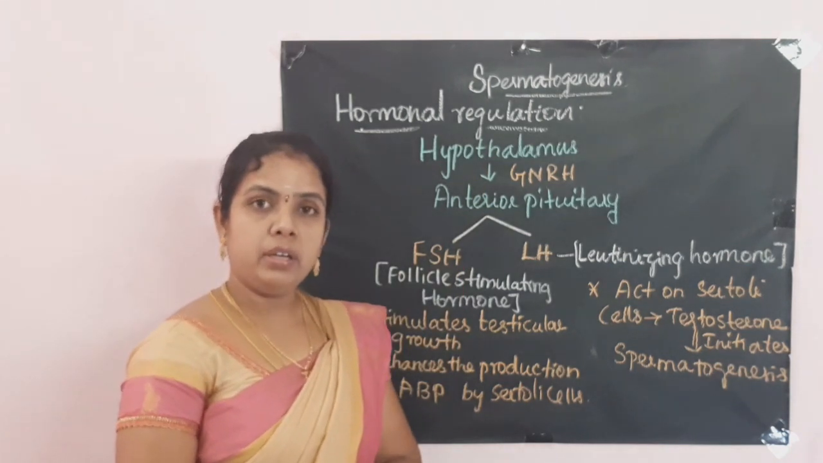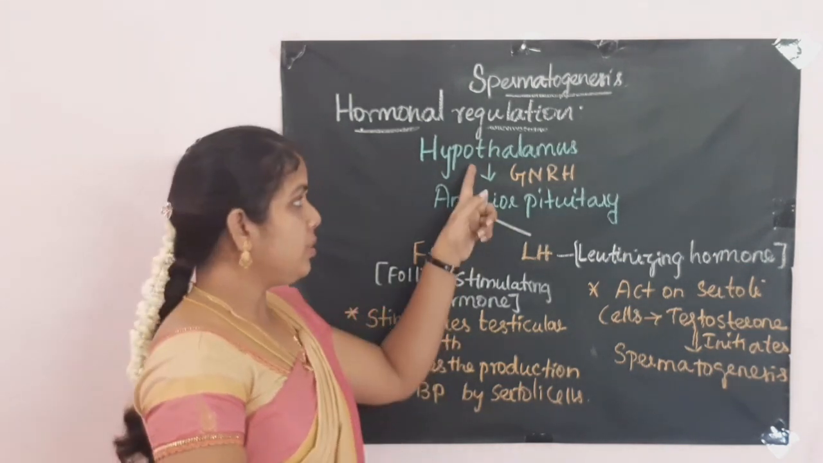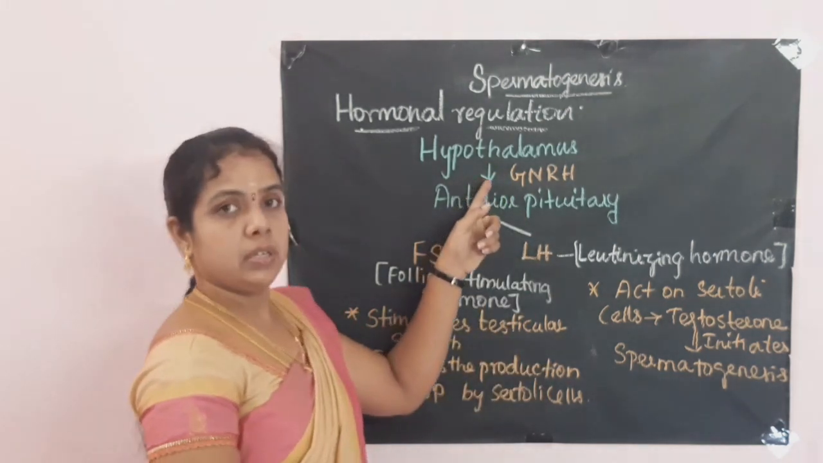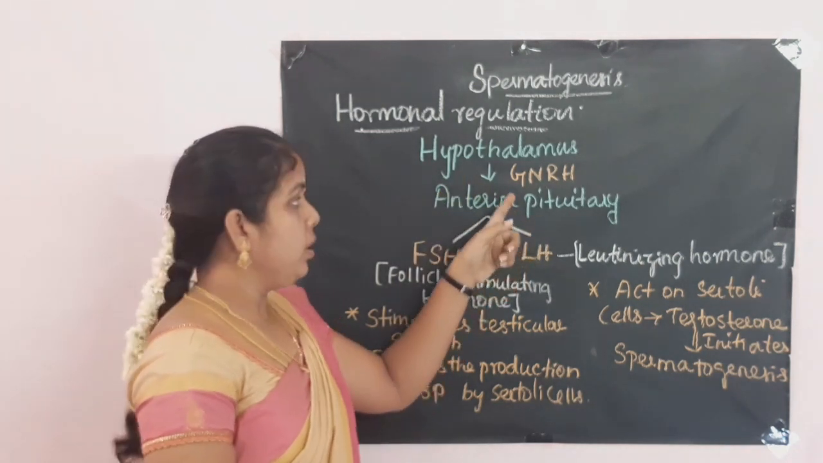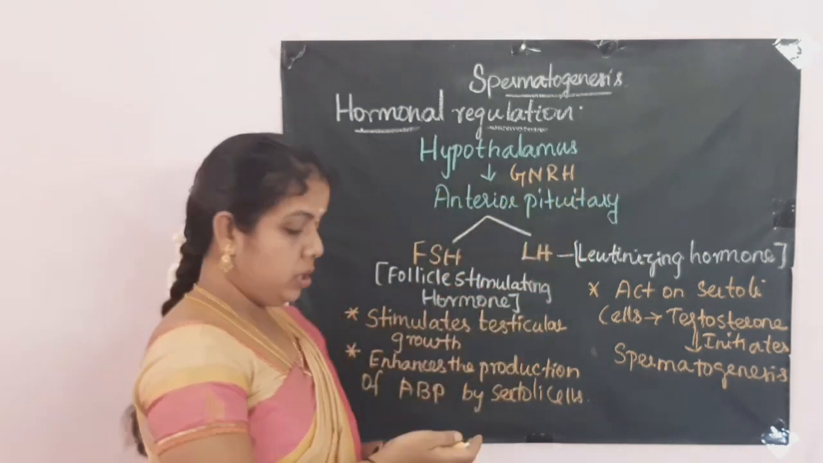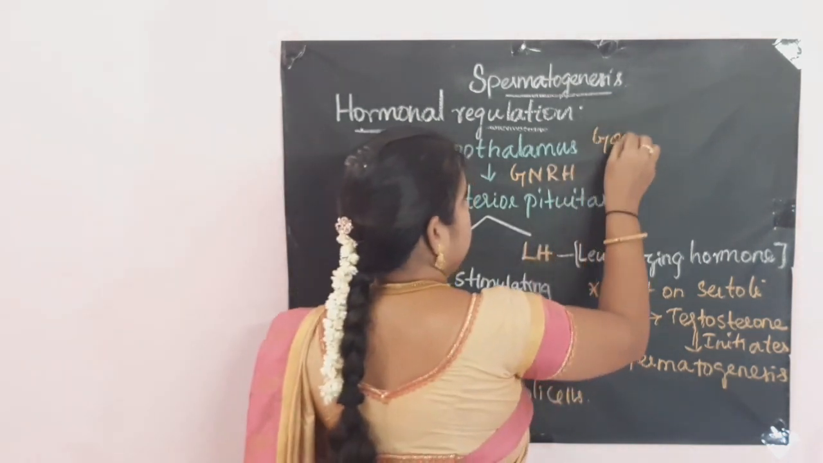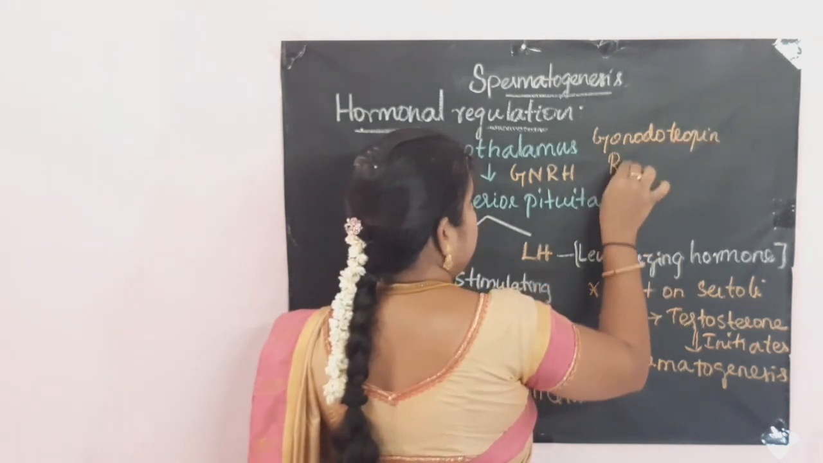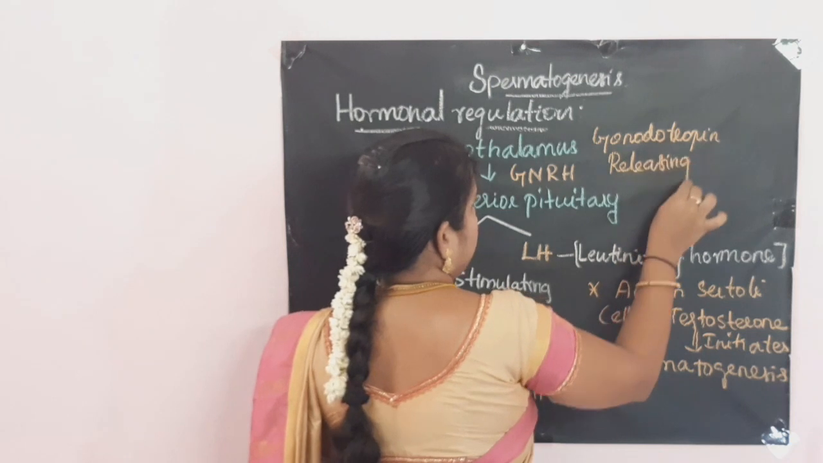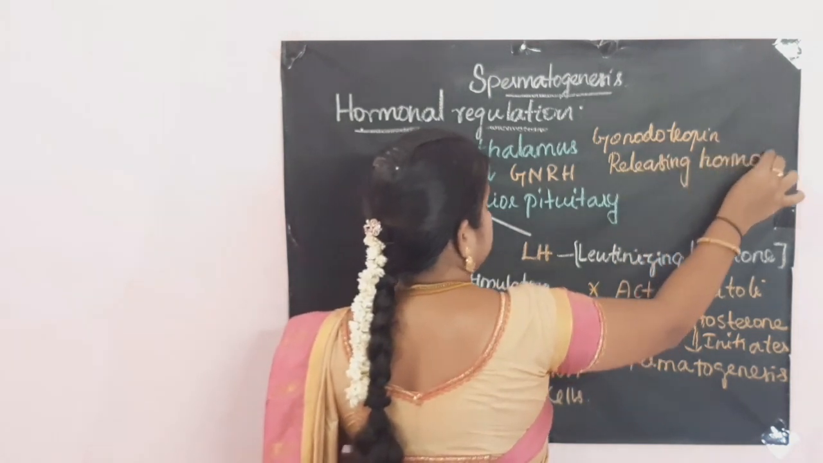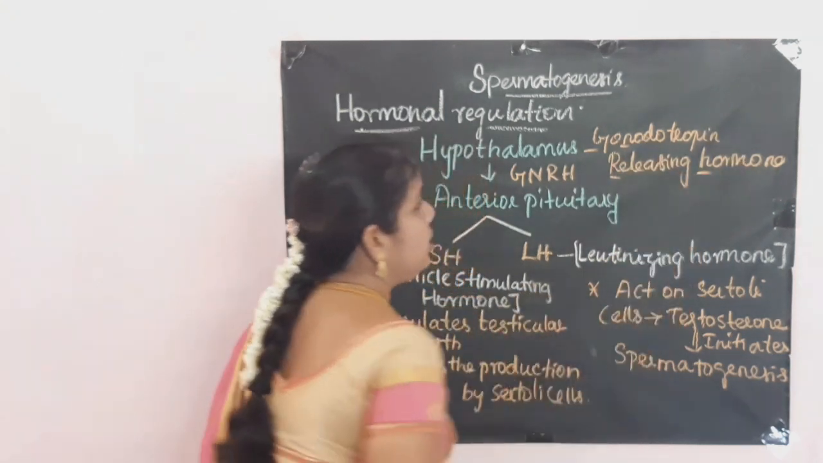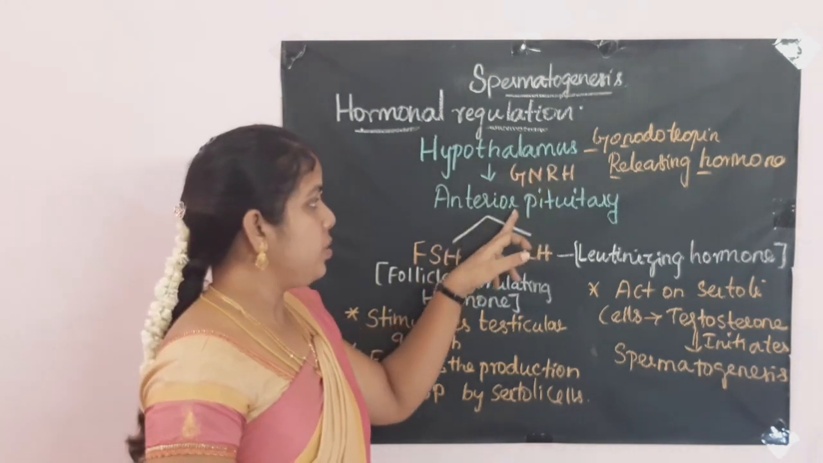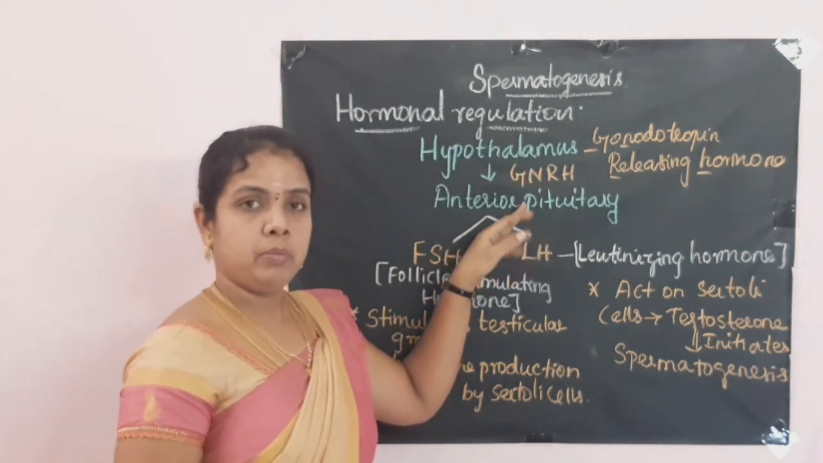The hypothalamus is located in the forebrain part of the brain. The hypothalamus is the main part which controls the spermatogenesis process. The hypothalamus secretes a hormone called gonadotropin releasing hormone. So gonadotropin releasing hormone is released from the hypothalamus and it reaches the anterior pituitary, because the pituitary gland,